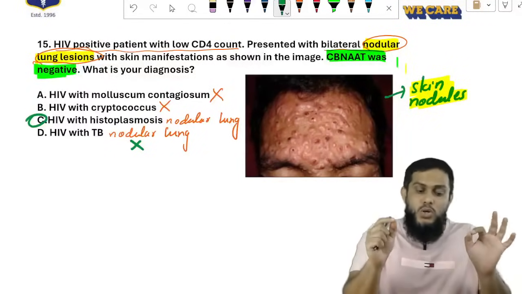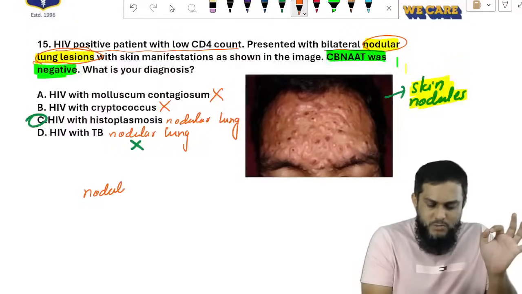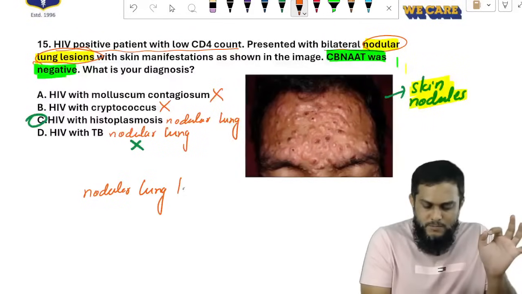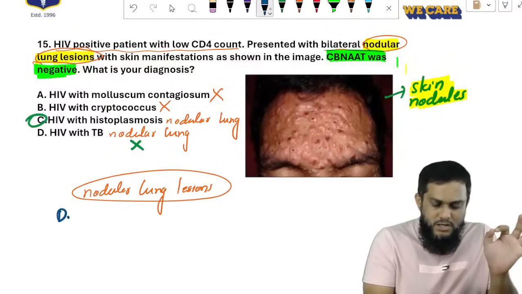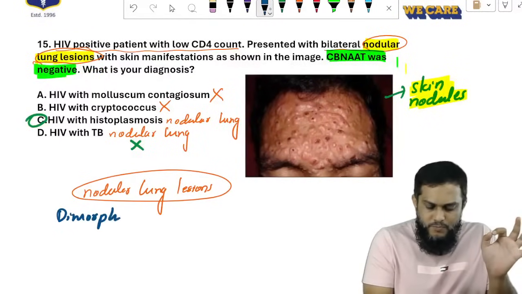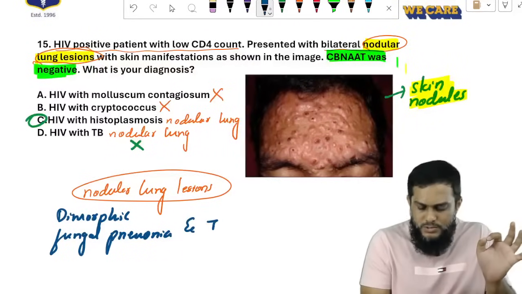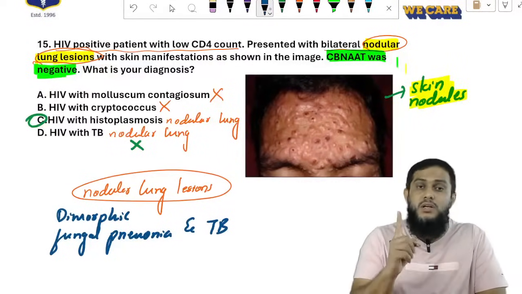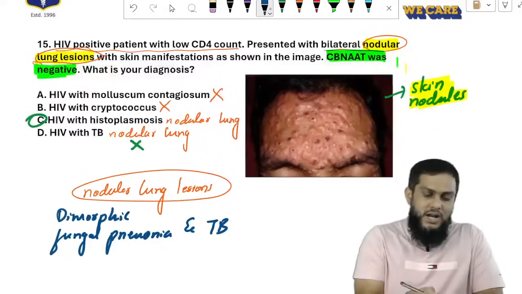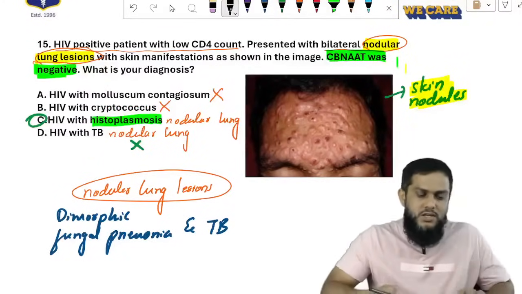Okay. Remember this: nodular lung lesions. That is important. Nodular lung lesions are seen with dimorphic fungal pneumonia and tuberculosis. Right here, tuberculosis is ruled out because the question said CBNAAT negative, and the dimorphic fungus is Histoplasma. That's why the answer is Histoplasma.